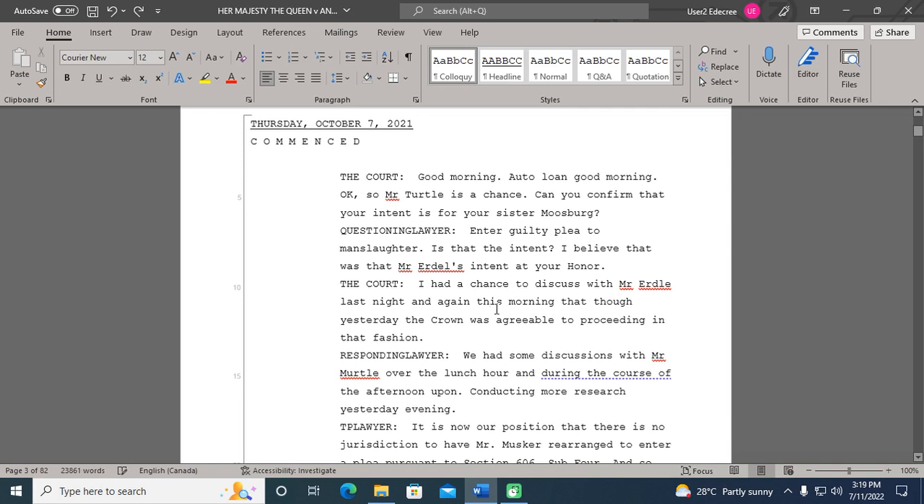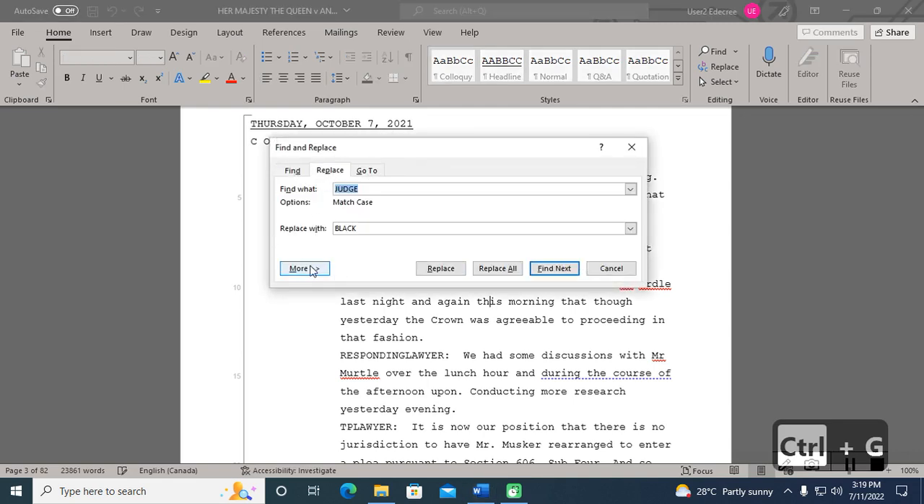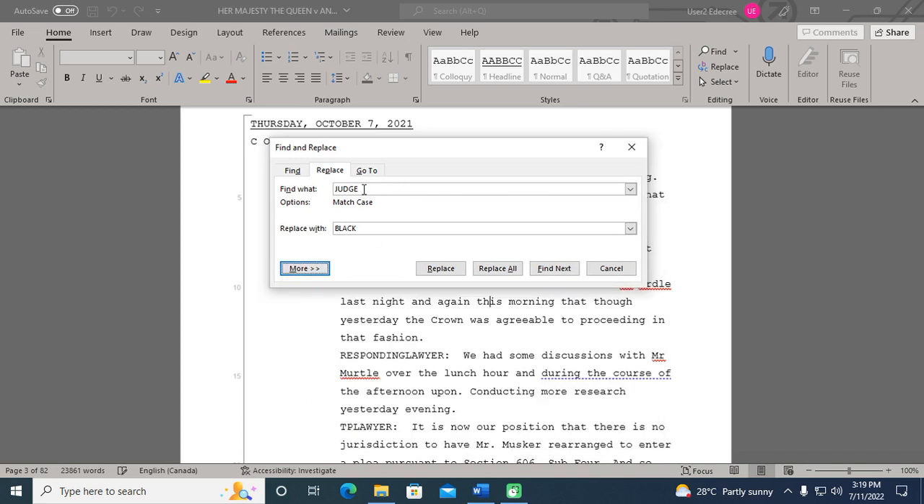In order to do that, you press Control-G and you go to Replace. The first thing that you're always going to want to do is go to More and make sure that Match Case is always selected.